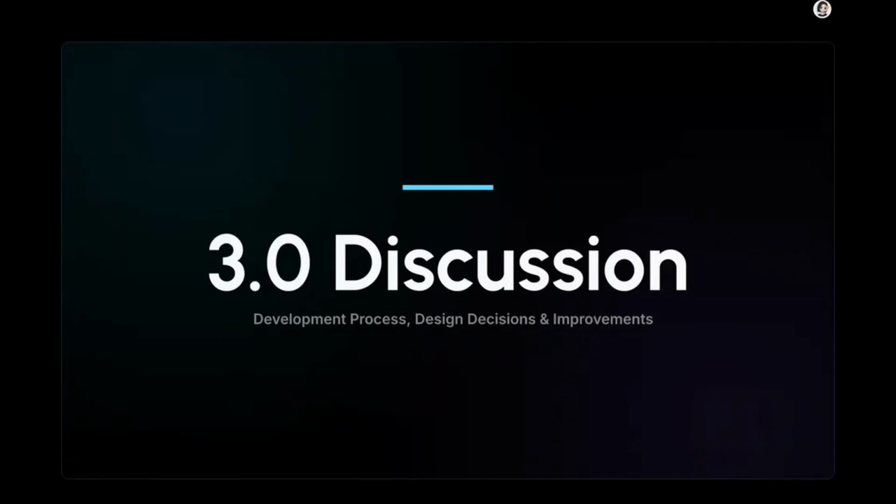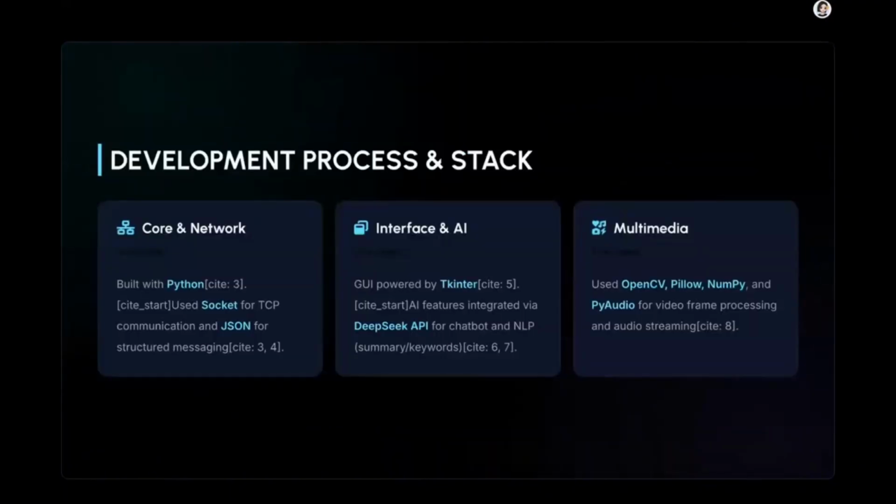First, our project is built mainly with Python. For the networking layer, we use the Socket library to support TCP communication between clients and the server. We also use JSON to structure messages so that different types of data could be handled in a more organized way. For the graphical interface, we used tkinter, which allowed us to build a desktop GUI with input boxes, buttons, and additional pop-up windows.